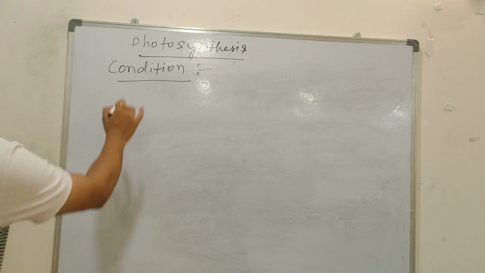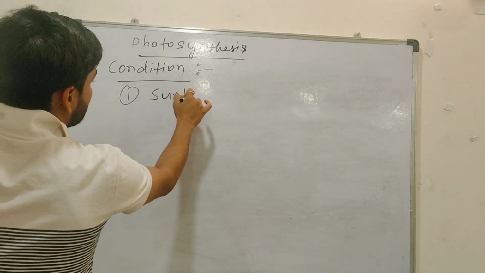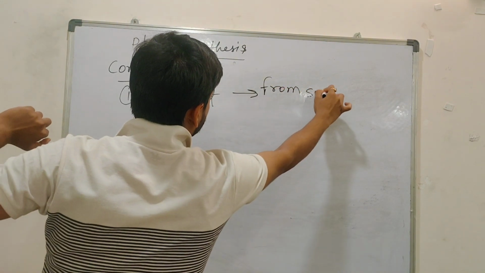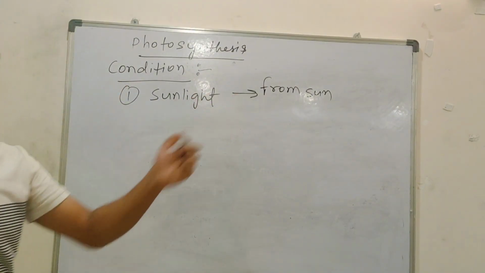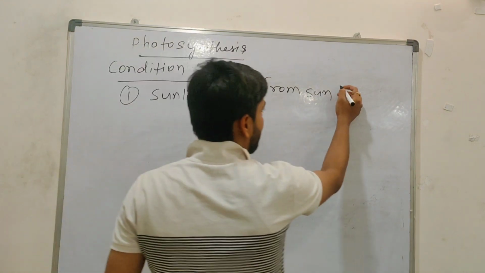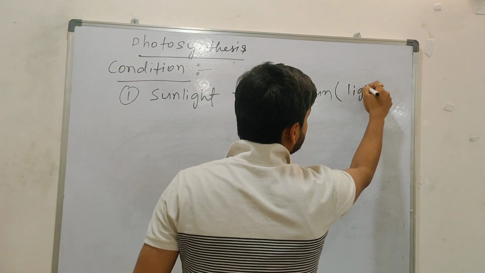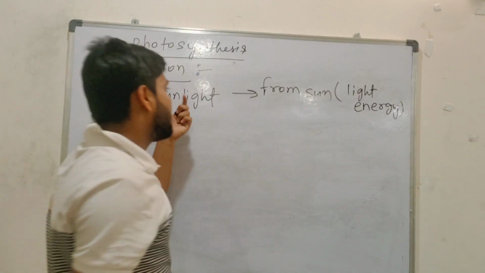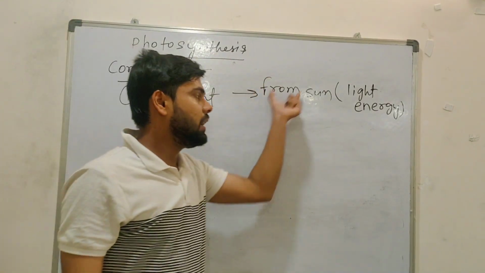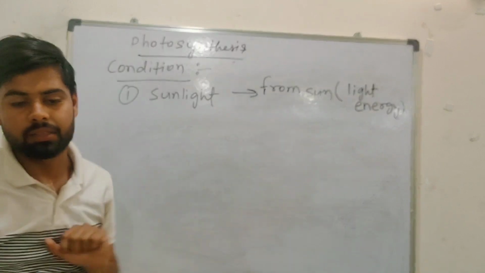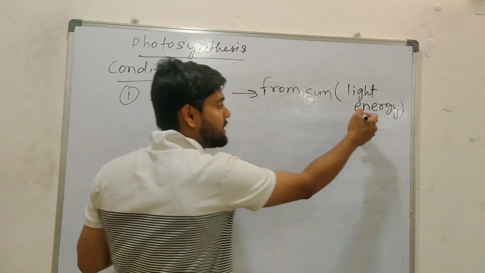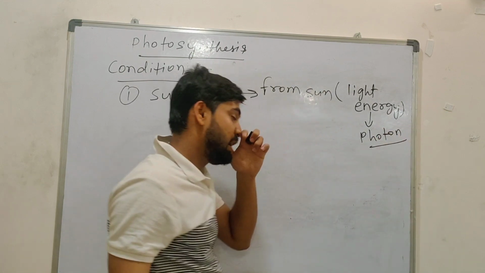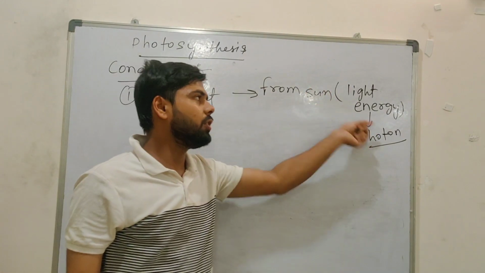So bacha, first thing, sunlight. You just tell me, sunlight from where you will get? From the sun. You will get it from the sun in the form of light energy. So plants will get sunlight from the sun in the form of light energy. Light energy is also in the form of what? Photon. So plant will get light energy in the form of photon from the sun.